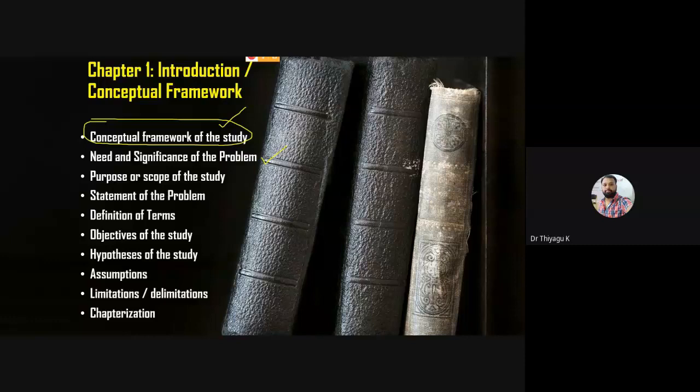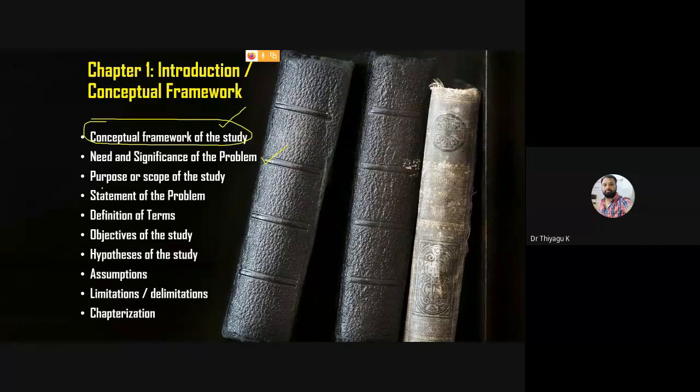Based on the topic, we have to give the justification. What is the need? What is the necessity? What is the significance to adopt this topic to do the research work? That is what you have to give as the need and significance of the problem. You can give 3 or 4 paragraphs.